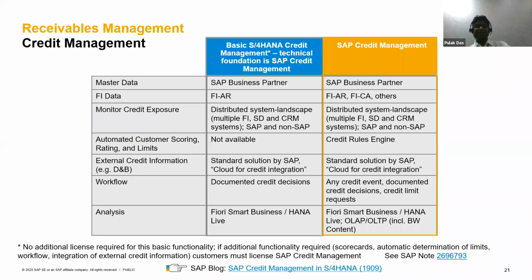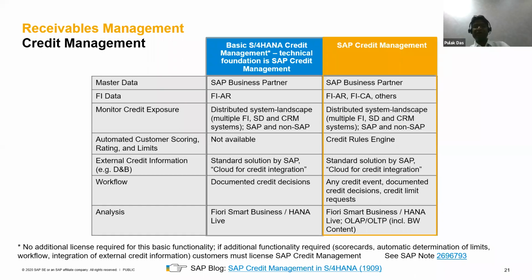After cash management, next is credit management. In credit management, what used to happen earlier is we used to use it as part of FI AR, the accounts receivable module, where we used to maintain the credit limits, and particularly the credit line items or billing line items used to be checked, and depending on that, errors or blockings used to be configured.